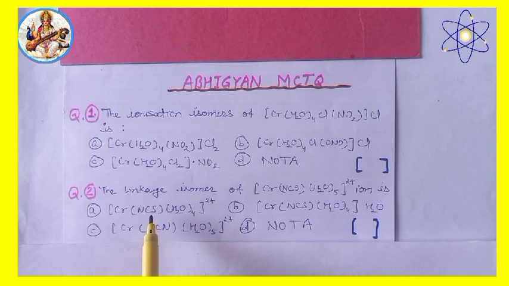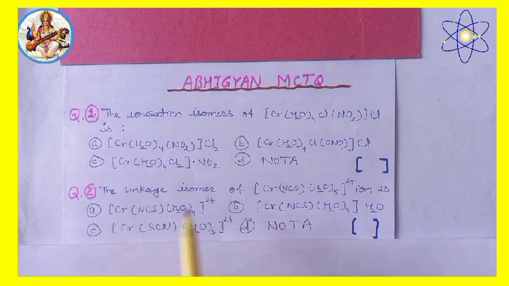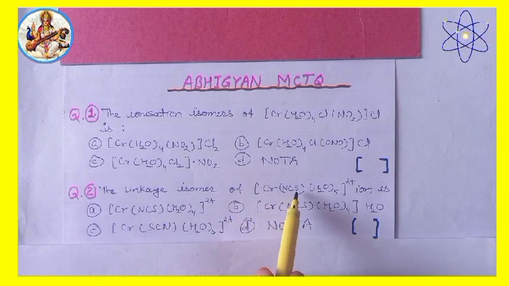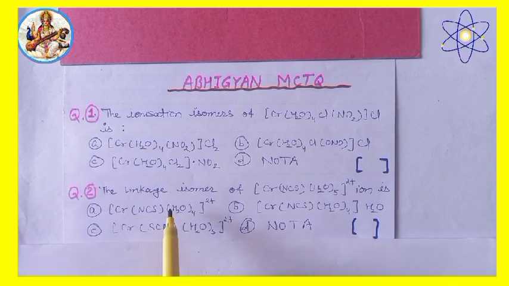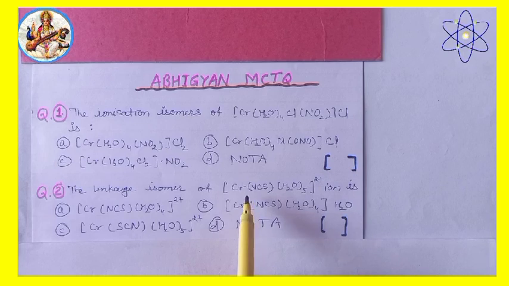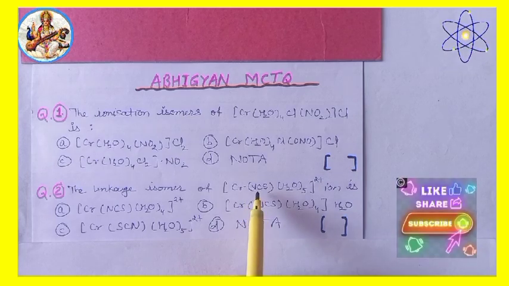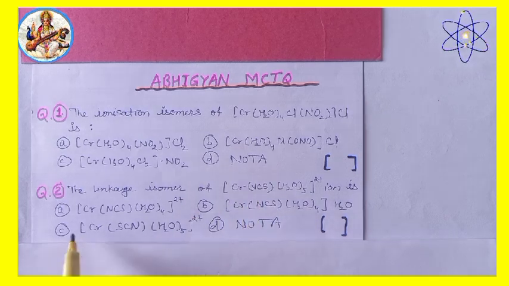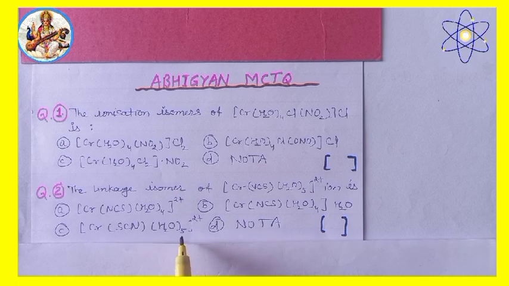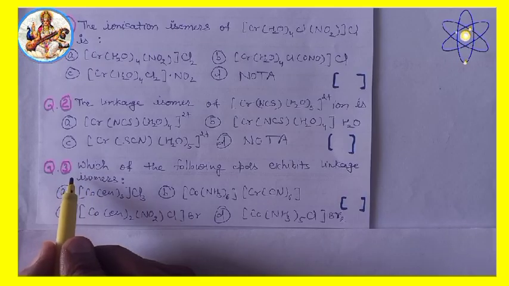Very important question. Second question: the linkage isomer of [Cr(NCS)(H2O)5]2+ ion is option A, B, C and D. Very important question. Here in the complex ion, isothiocyanato is an ambidentate ligand. Therefore, the linkage isomer of the complex ion is [Cr(SCN)(H2O)5]2+ ion.